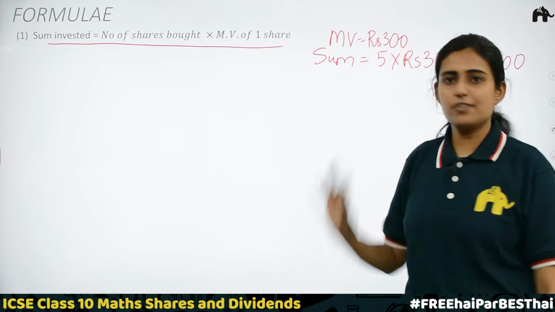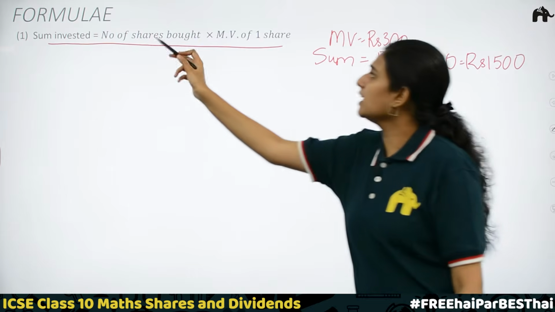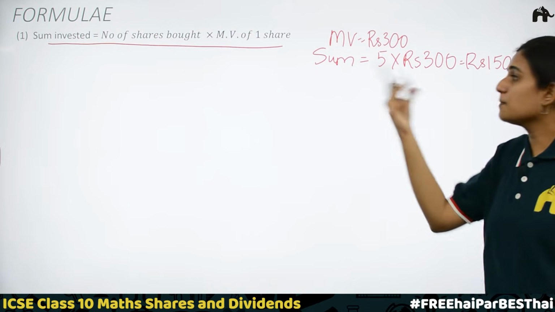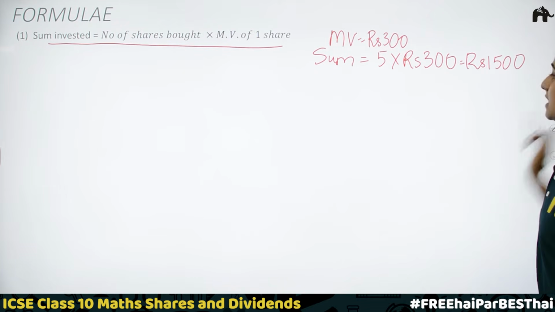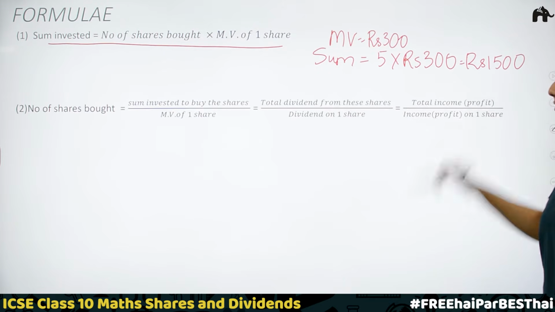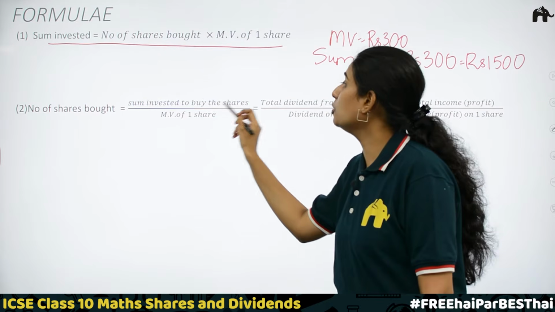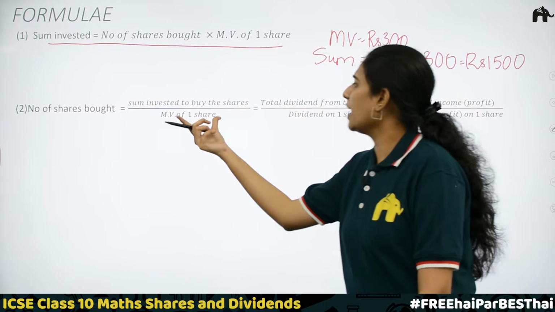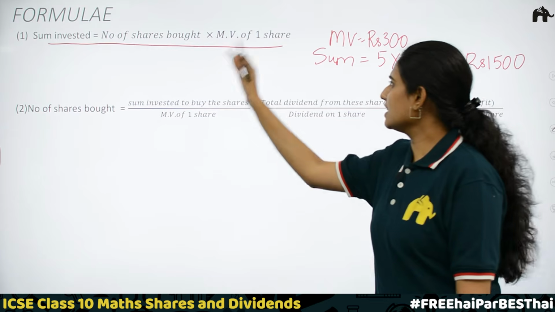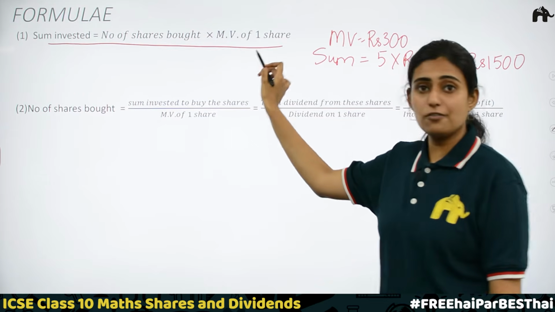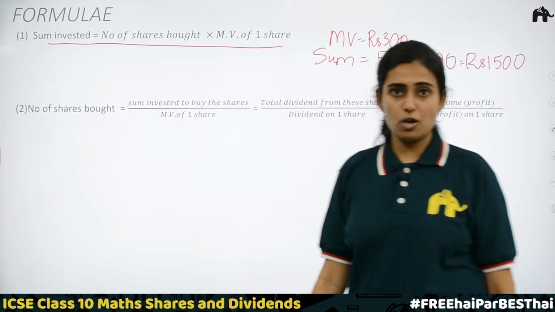Okay, this is our first formula. From this we can find the number of shares bought just by rearranging. That is our second equation. Number of shares bought is equal to sum invested to buy the shares divided by market value of 1 share. Just rearranging, bringing this market value of 1 share to the denominator.